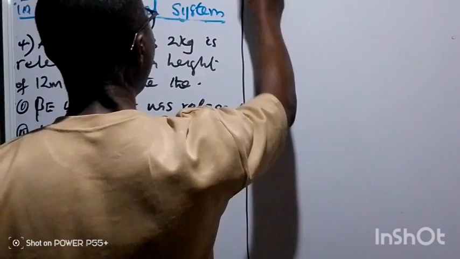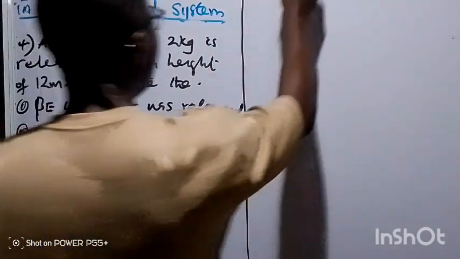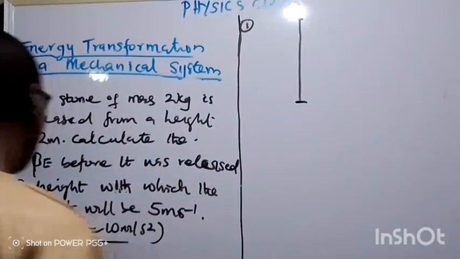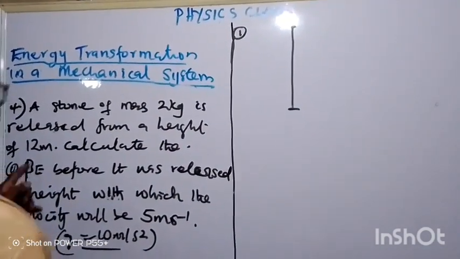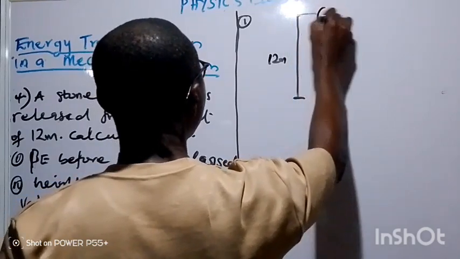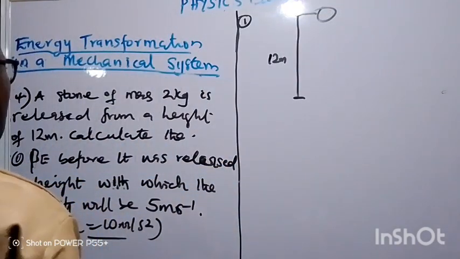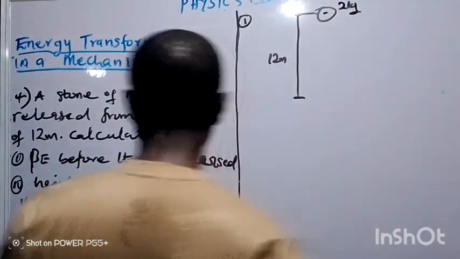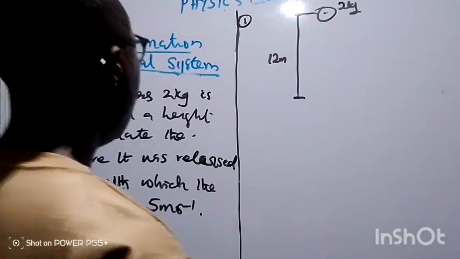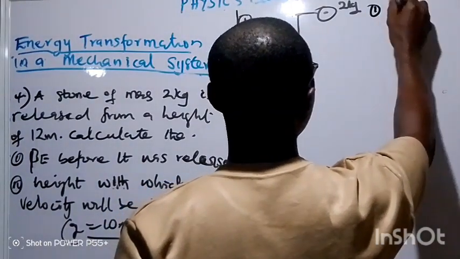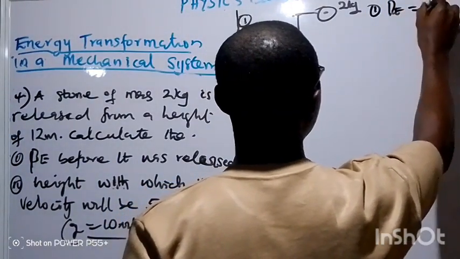1. As usual, let's draw it and see. Let's say the height now is 12 meters and the stone is located at this point, 2 kg. This is the stone. Now to calculate the PE, that question number 1, PE at that particular time, that's mgh.